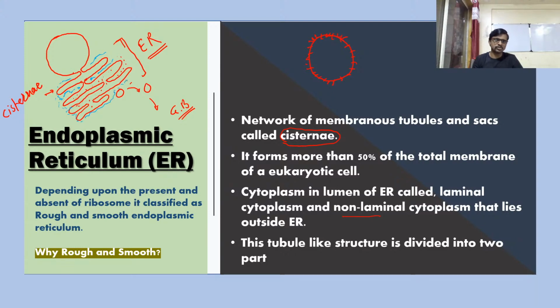So you can also classify the cytoplasm as luminal and non-luminal depending upon the ER, endoplasmic reticulum. This tube-like structure is divided into two parts. How are they divided, and on what basis? The first and last thing about this division is the presence of ribosomes.